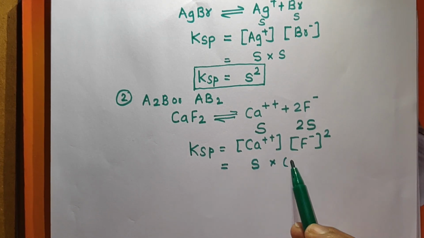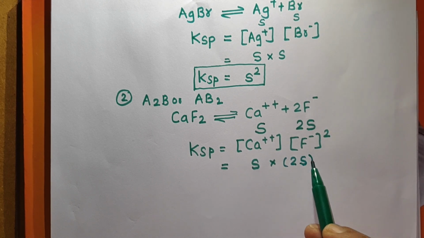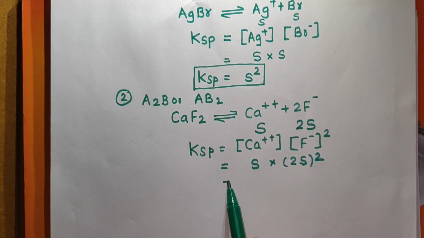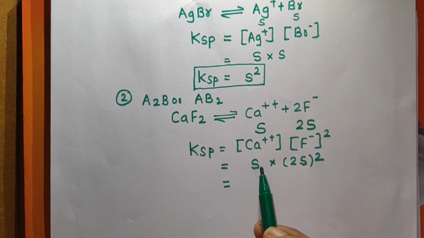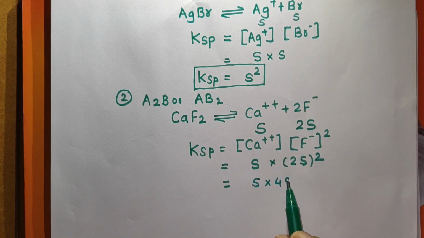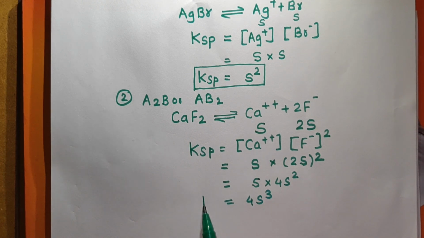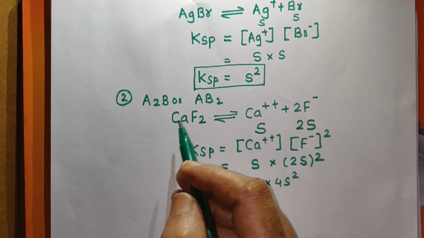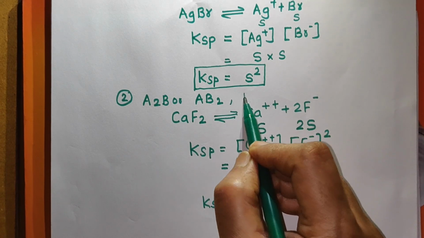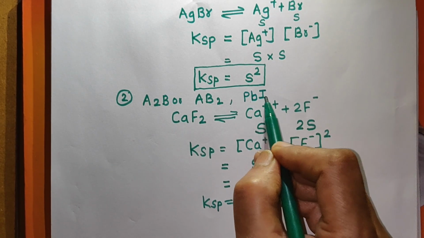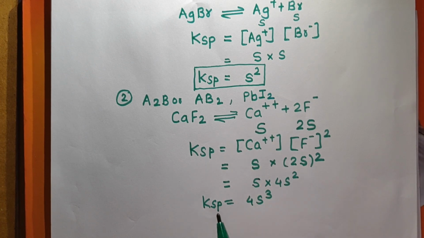It is 2S, and so here (2S) whole square. That means the concentration S into (2S) square, the value will be S into 4S square, and so it is equal to 4S cube. So remember, for such type of salt like CF2, we can take another example also. Suppose we have PbI2, the same will be applied. KSP, that is solubility product, is equal to 4S cube, where S is the molar solubility.